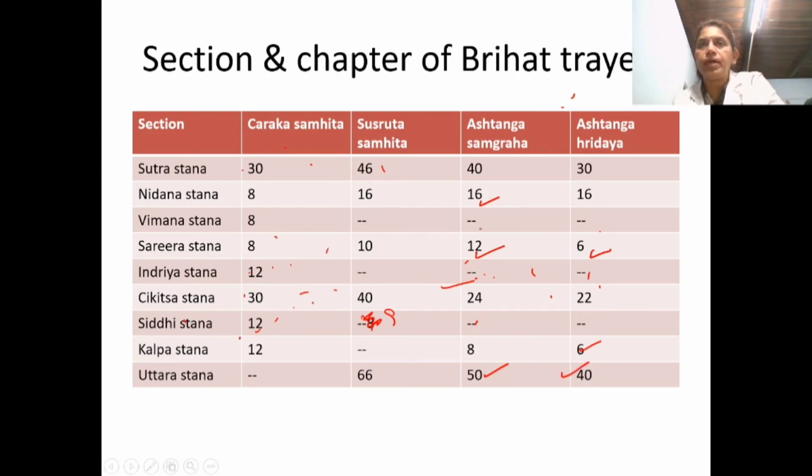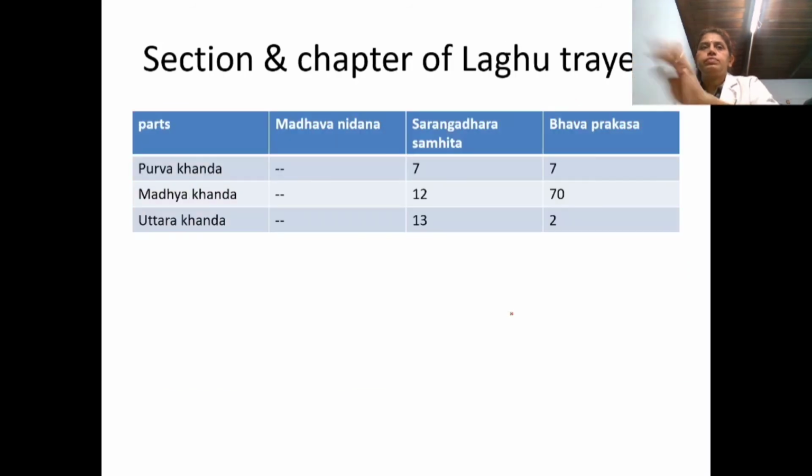So comparing this Ashtanga Sangraha and Ashtanga Hridaya, we can say that it is a little more concise form of Ashtanga Sangraha, because here it is 150 chapters in Ashtanga Sangraha, whereas in Ashtanga Hridaya it is only 120 chapters, and it is in prose form, and it's easily rememberable for study.